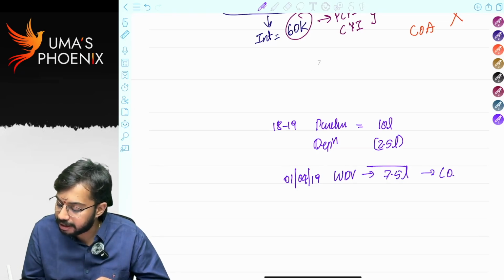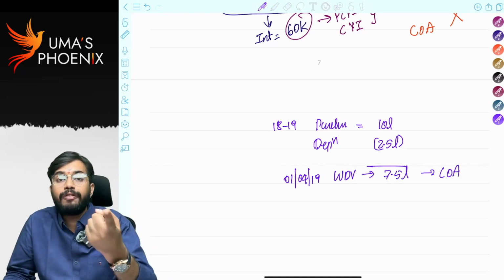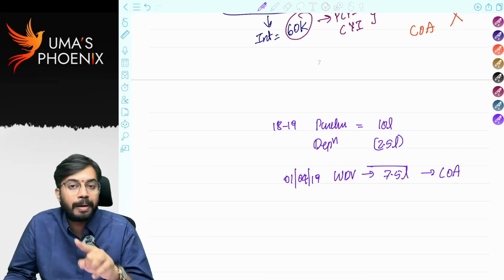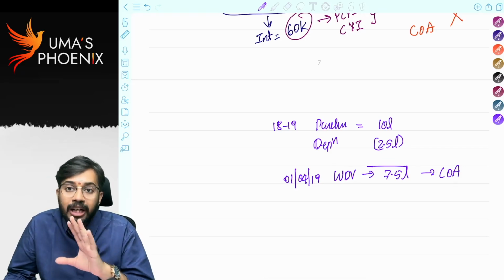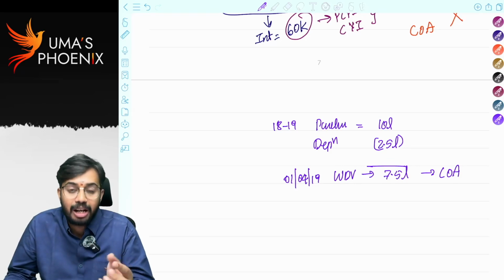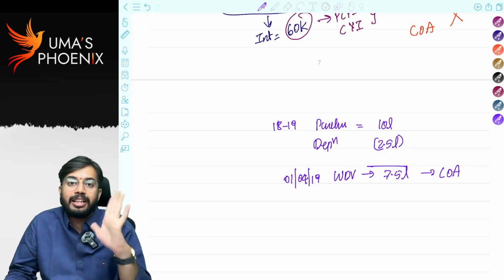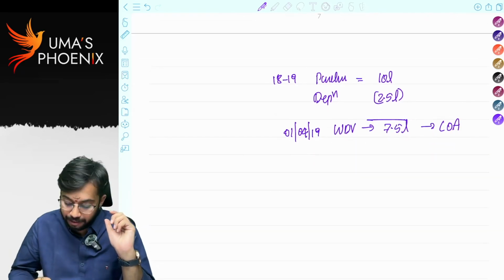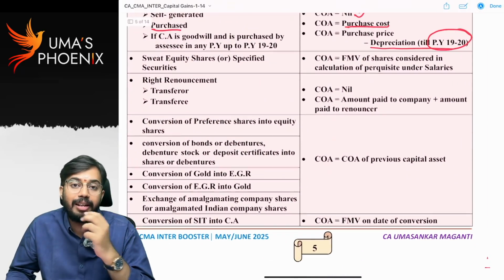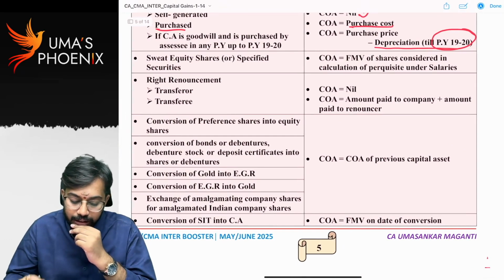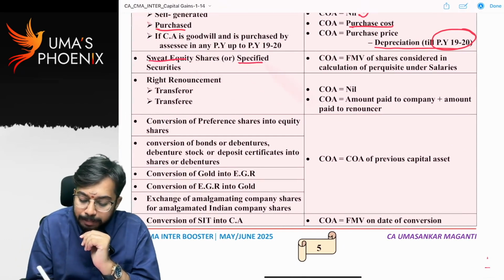This is to be taken as cost of acquisition on sale of goodwill, because on or after 1st April 2019, no depreciation is to be provided for goodwill. So as on 1st April 2019, whatever the written down value is there, that is to be taken as cost of acquisition in case of goodwill. Is it clear?